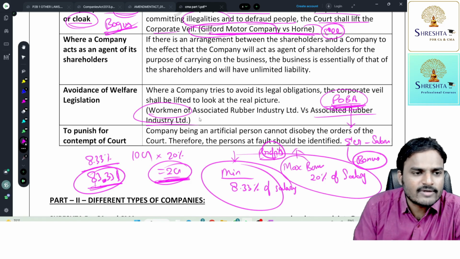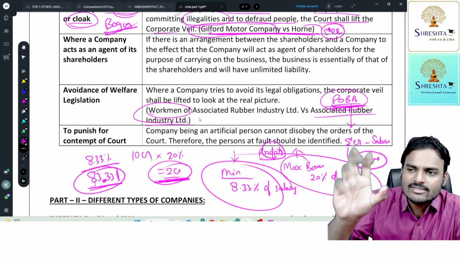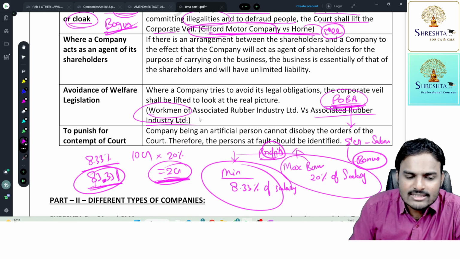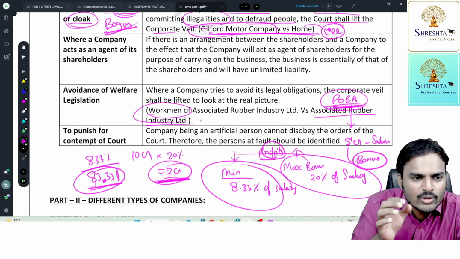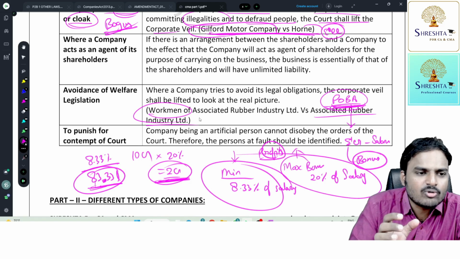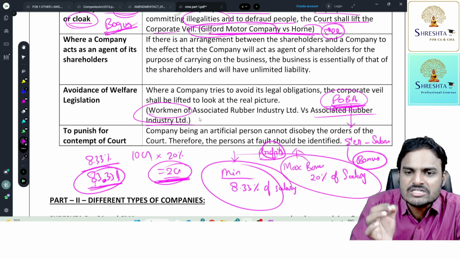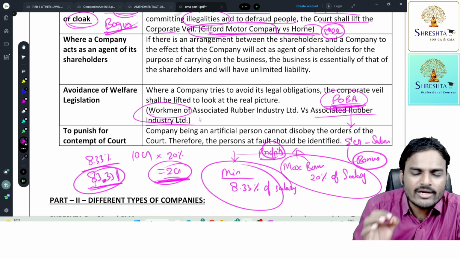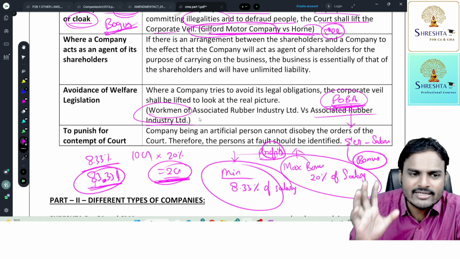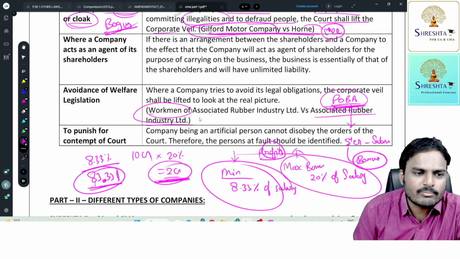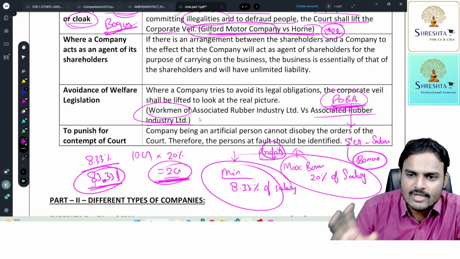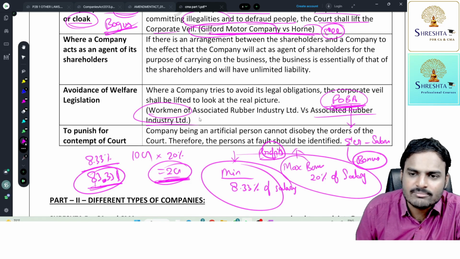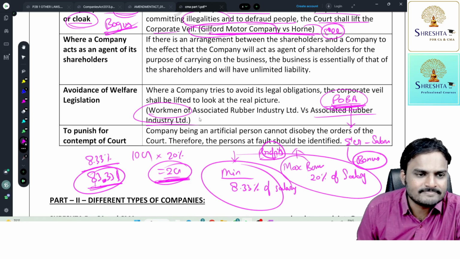So that was a matter of conflict, and it went to court. The court observed that the second company was incorporated only to avoid payment of maximum bonus. The real intention was to cheat employees and avoid welfare legislations. Accordingly, the court lifted the corporate veil and asked Associated Rubber Industry Limited to pay the maximum bonus.